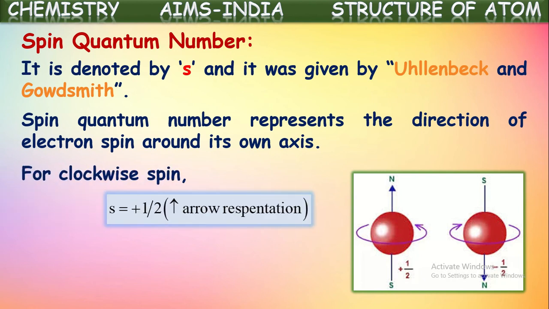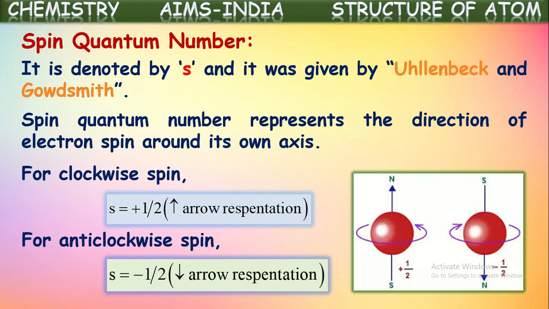For clockwise spin of the electron, it is represented with an upward arrow and its value is given as plus half. For anti-clockwise spin, the symbol is a downward arrow and its value is taken as minus half.